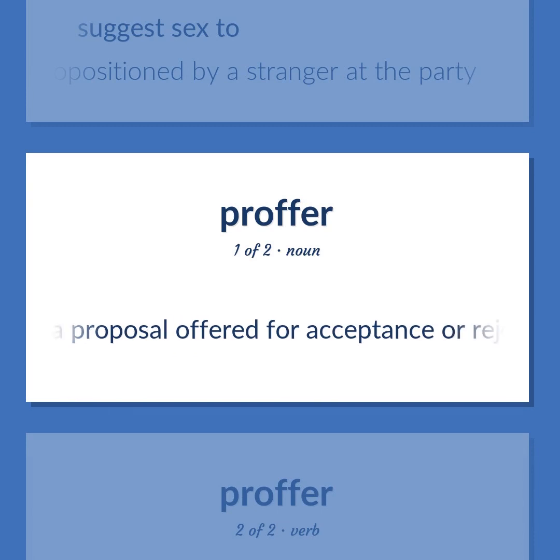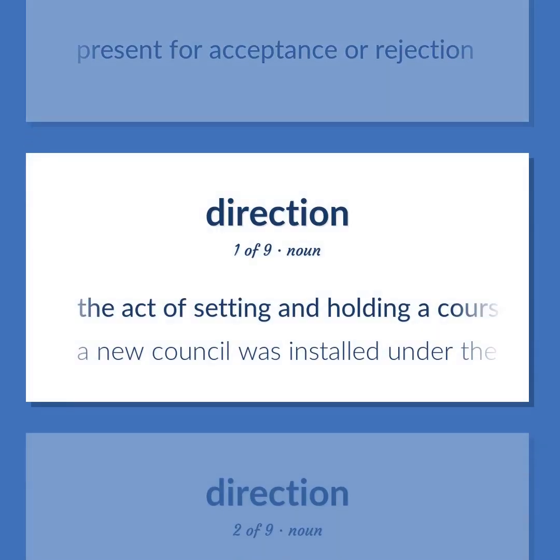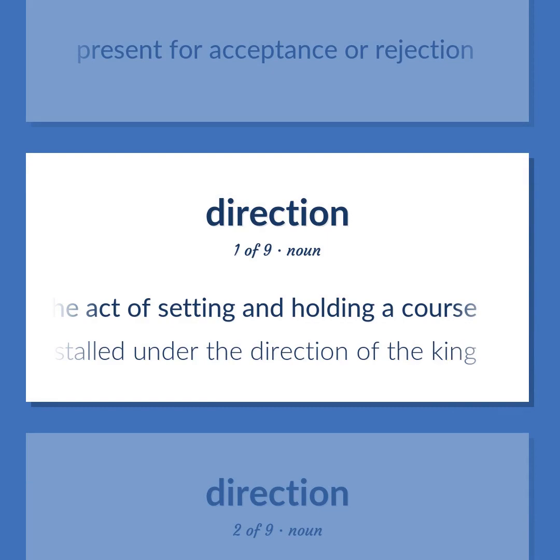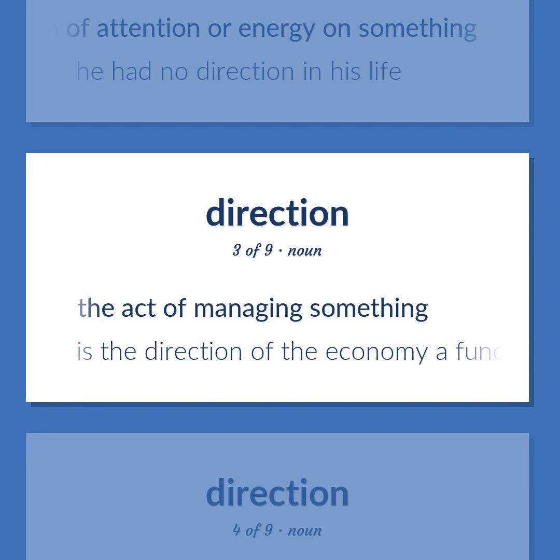A proposal offered for acceptance or rejection. Present for acceptance or rejection. The act of setting and holding a course. A new council was installed under the direction of the king. The concentration of attention or energy on something. He had no direction in his life. The act of managing something. Is the direction of the economy a function of government?